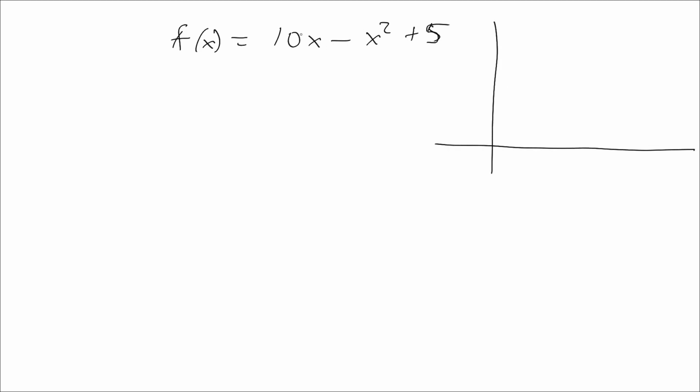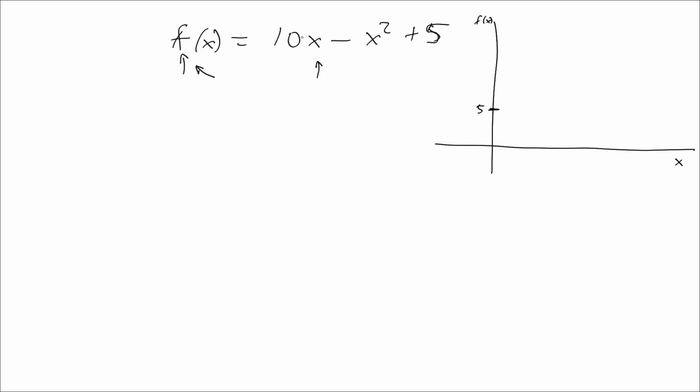This may look confusing at first, but as you think through what is the action of f on the value x here, in other words, if you give it an input x, what is it going to transform that input into? And that's what a graph is, right? It shows for different values of x, what is the value of f of x? You'll see things like, well, we know it has to cross here at 5, because if you plug in 0 for x, you're just going to get 5, right?